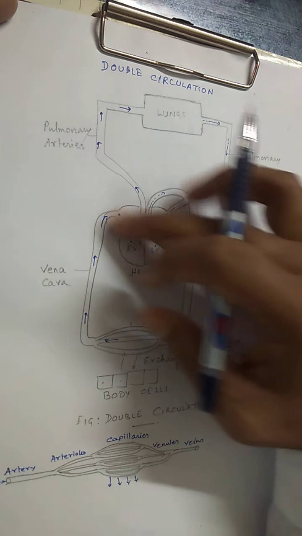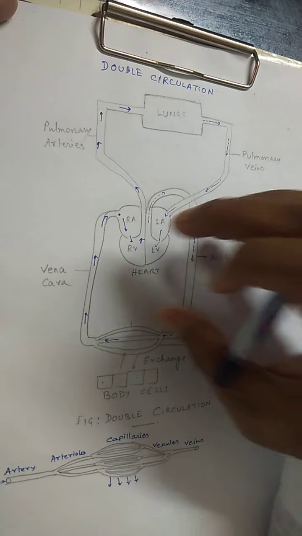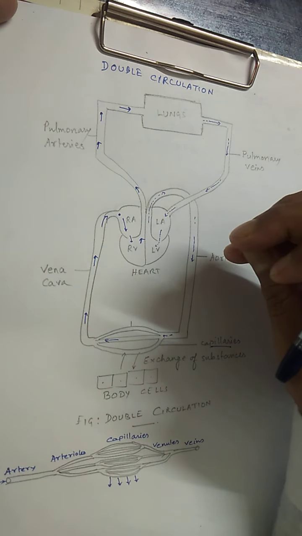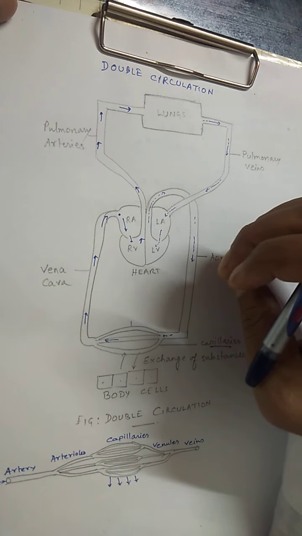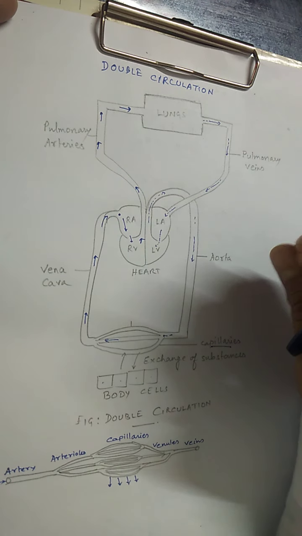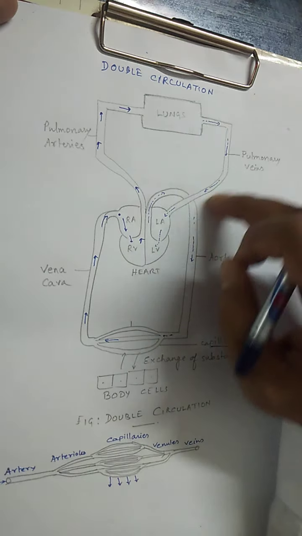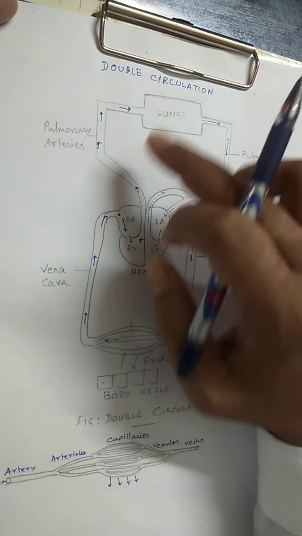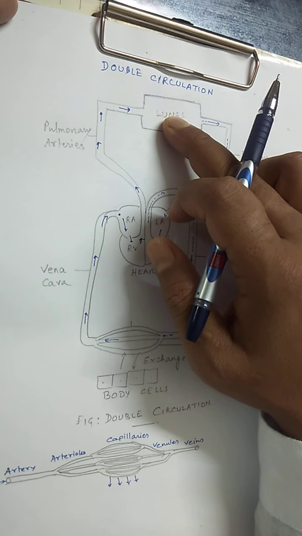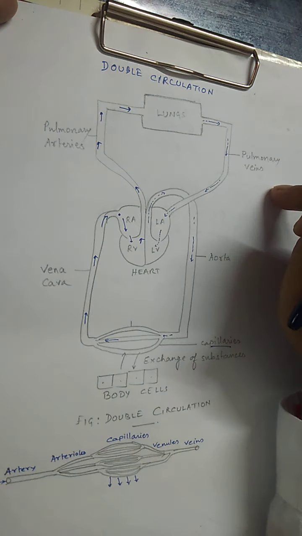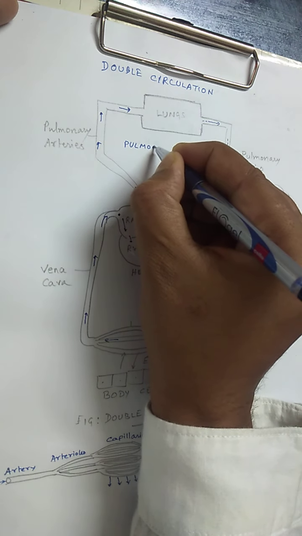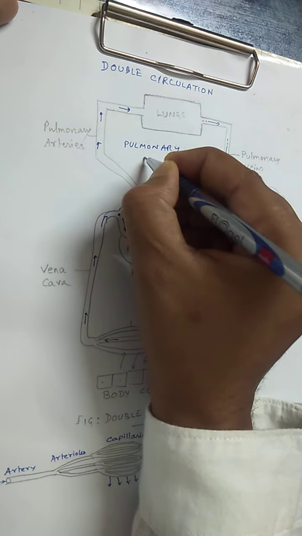So in order to complete a full cycle, the blood has to enter the heart 2 times, and therefore the circulation of blood in human beings is called double circulation. Now this part of the circulation, which involves the journey of the blood from the heart to the lungs through pulmonary arteries, back to the heart through pulmonary veins, is called pulmonary circulation.